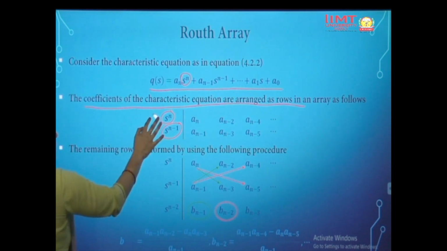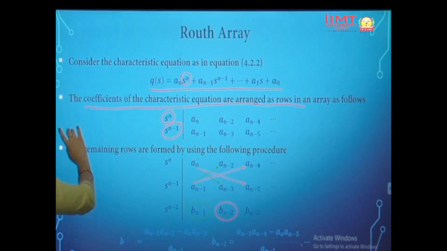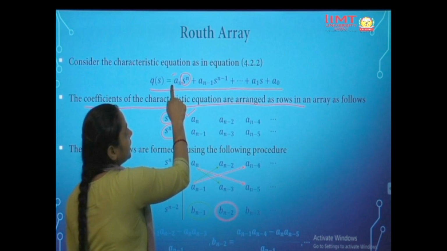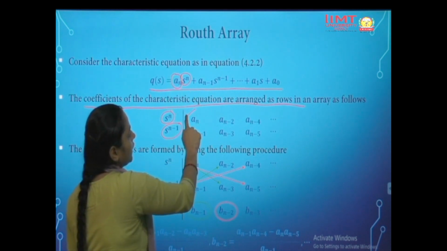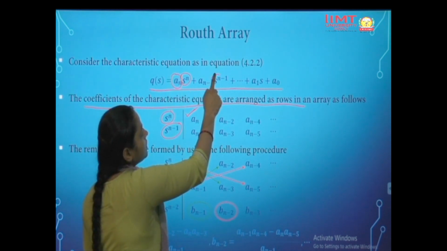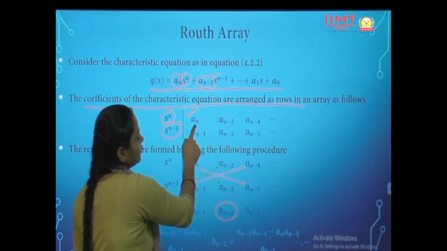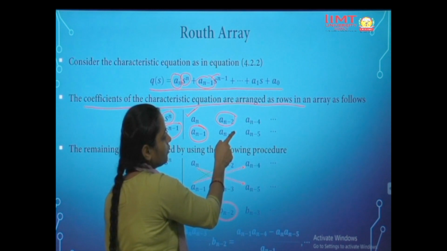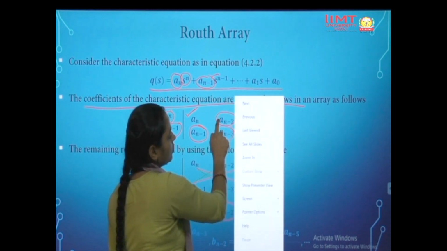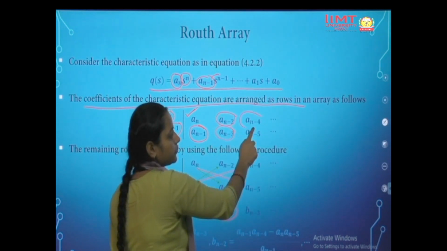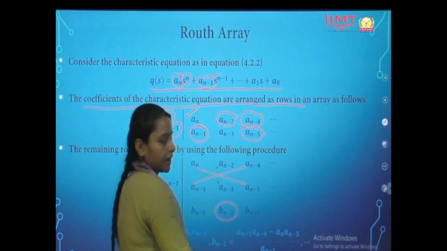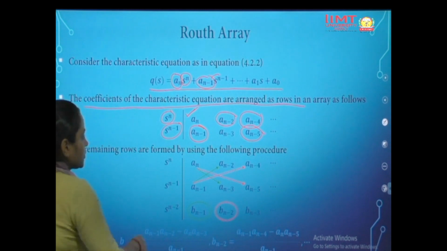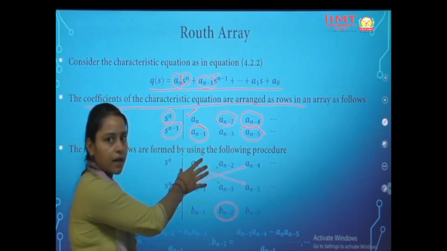So we arrange this in this way, and we put the values of the alternate coefficients. The first one, a to the power n, and the next one, a n minus 1, would be in the second row, the third one in the first row, the fourth one in the second row, again the fifth one in the first row, and the sixth one in the second row. Similarly, we continue until we reach a naught. So this is the first step to make the Routh array.